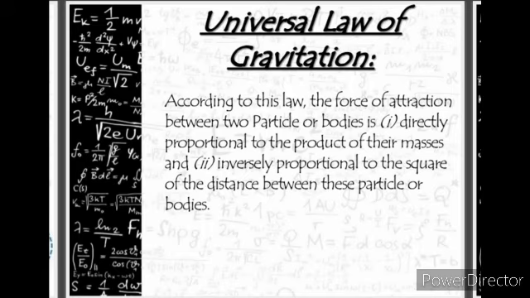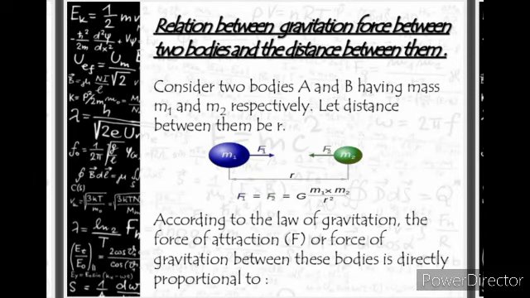Let us see it algebraically also. Let us see the relation between the gravitational force between two bodies and the distance between them. We have taken two bodies A and B. Their masses are m1 and m2 respectively, and the distance between them is r. So according to the law of gravitation, the force of attraction F between these bodies is directly proportional to the product of masses, m1 and m2, divided by r square, the square of the distance between them.